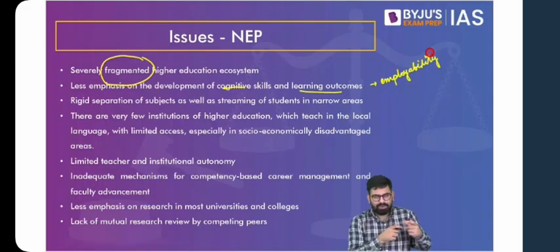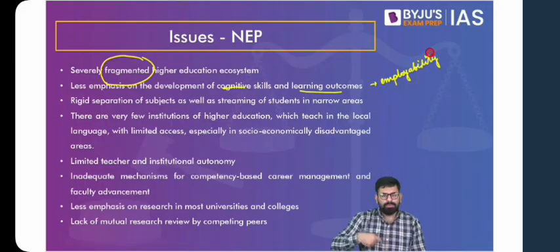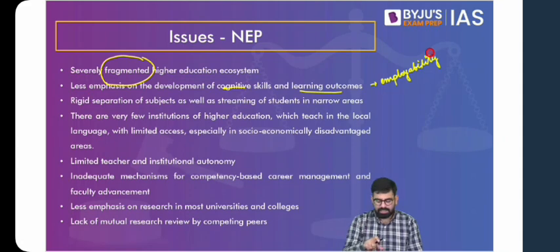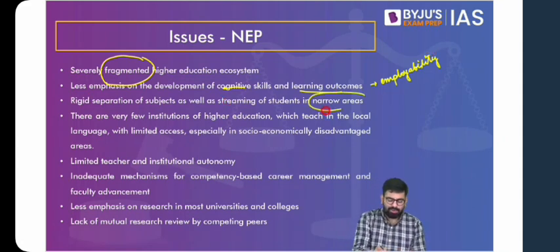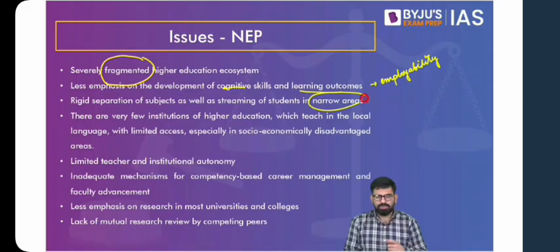The way we were talking about vocational education in your school days, you can think of practical-based, application-based learning and vocational education in your college as well. Now, rigid separation of subjects and the streaming of students in narrow areas. What happens is once you choose a particular subject, you have to stay with it. So, if it is engineering, you'll have to proceed with engineering. All the engineering subjects will come.